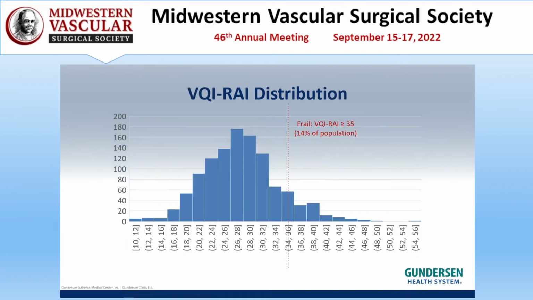You can see here the frailty distribution of the patients in the study, again highlighting that previously reported figure of greater than or equal to 35 as a cutoff for frailty, which captured 14% of the patients in this study.